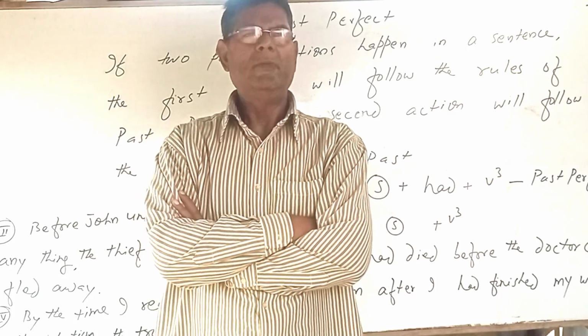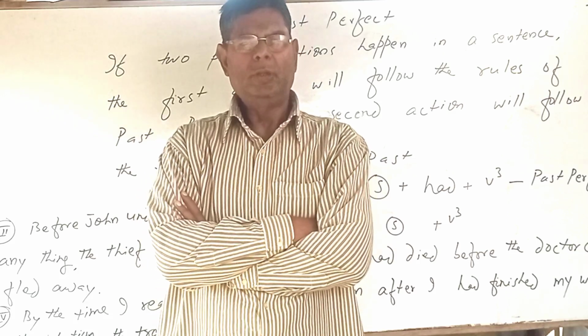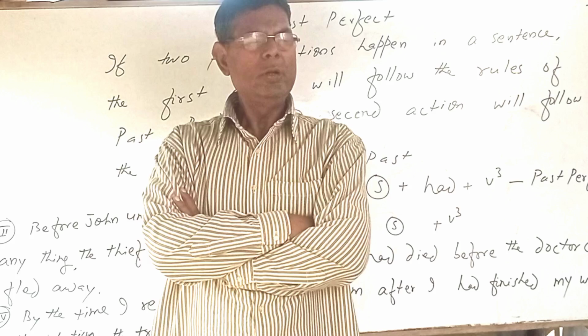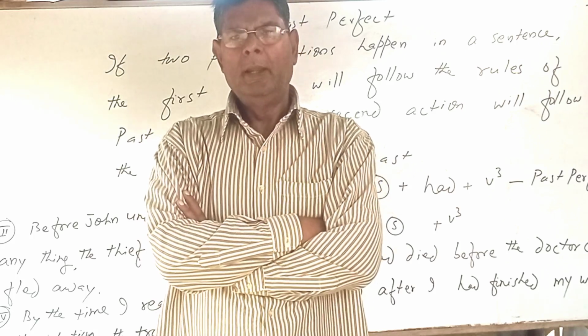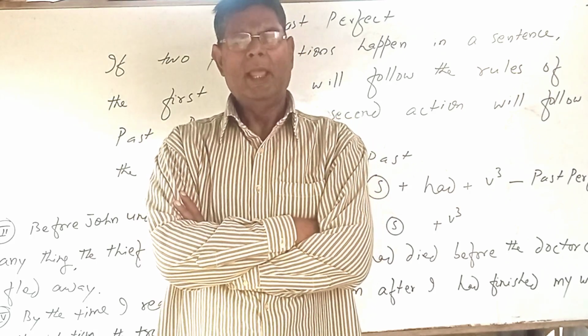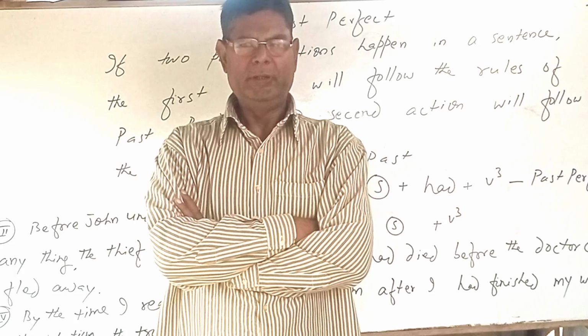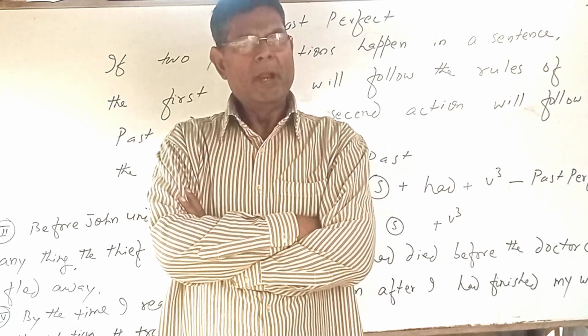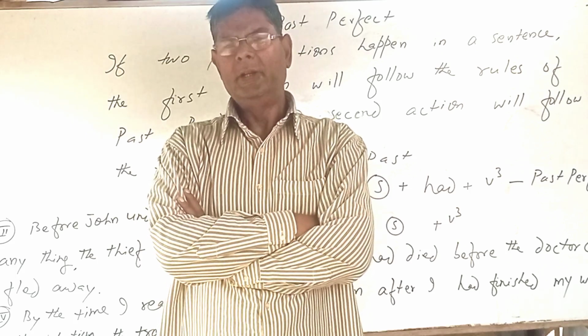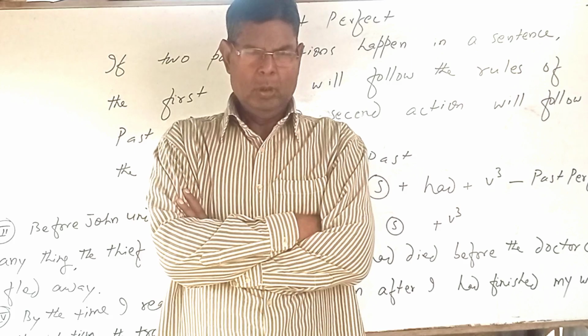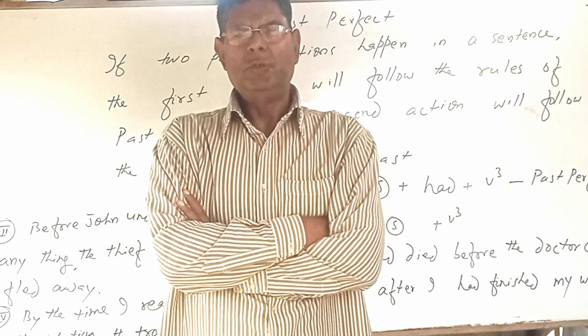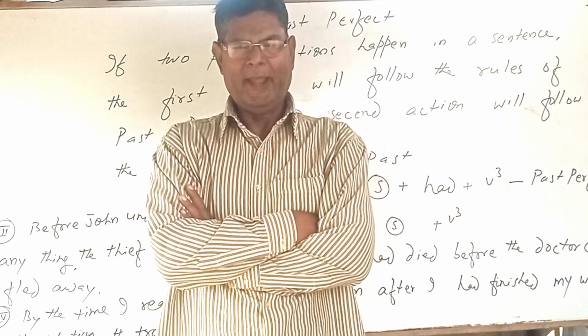According to him, every child, learner, student has different level of understanding. They take a particular lesson according to their understanding level. Okay, however, I am going to teach you past perfect.